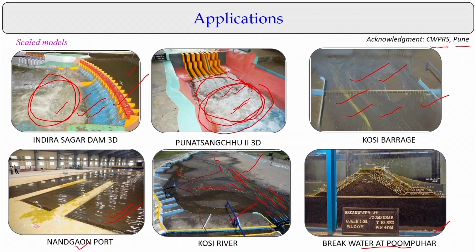For example, in the case of the Kosi barrage, if you look at the flow patterns, we can visualize it with different flow conditions. So, considering this visualization part, observing the flow patterns even in scaled-down models is what gives a lot of confidence to the engineers before implementation.